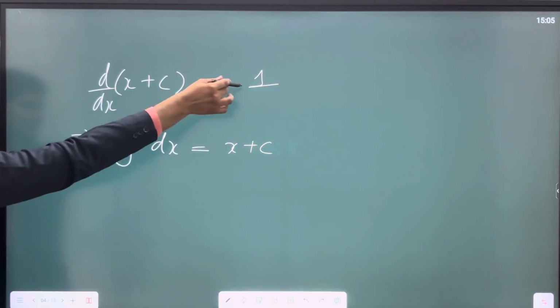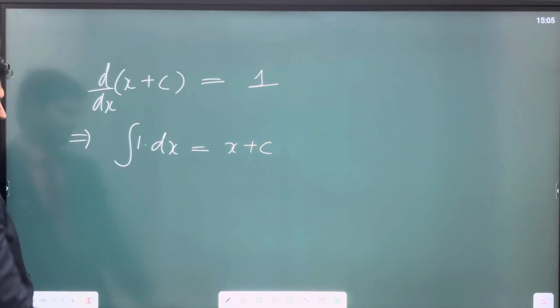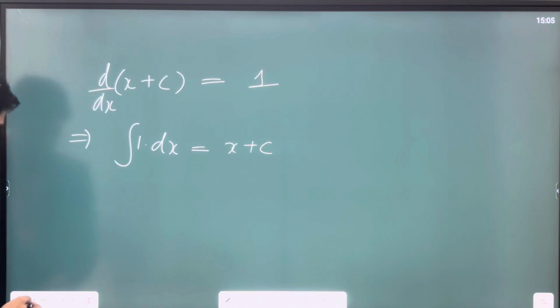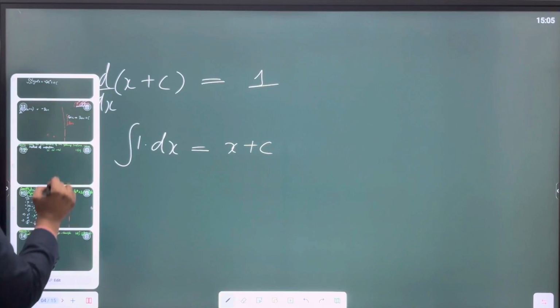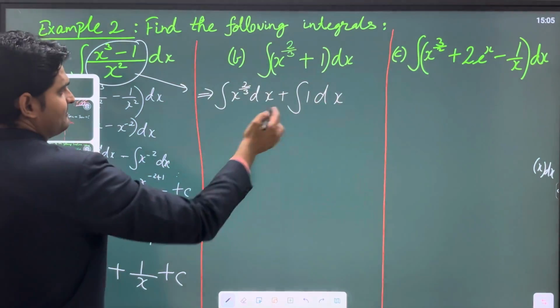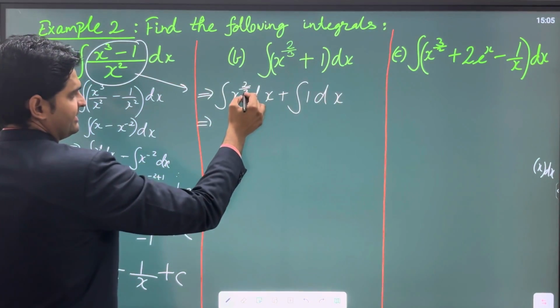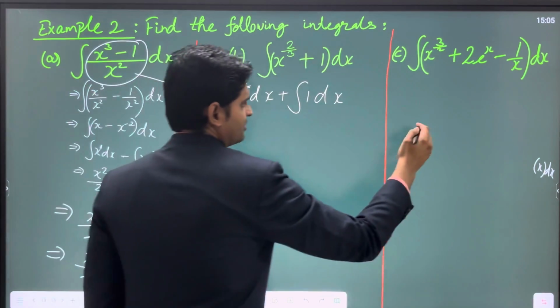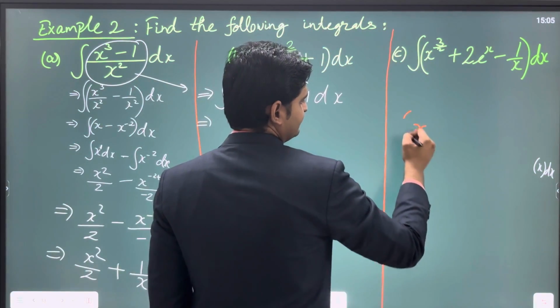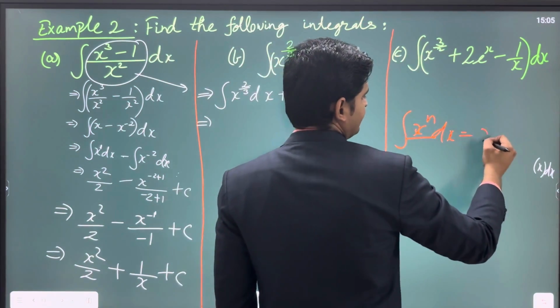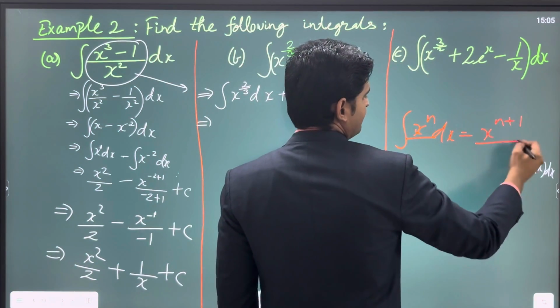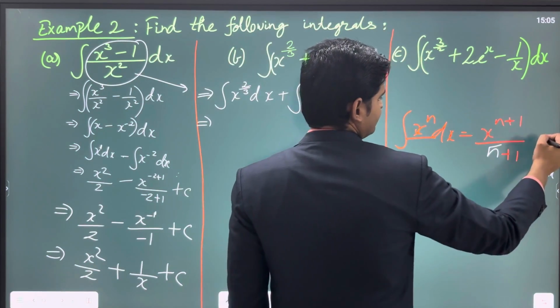Similarly, when we integrate 1, we will get x. So this formula we will apply there. Let's come back. Now, when I am integrating this, the integration will be done using this formula only, that the integration of x to the power n dx can be written as x to the power n plus 1 upon n plus 1, plus c.